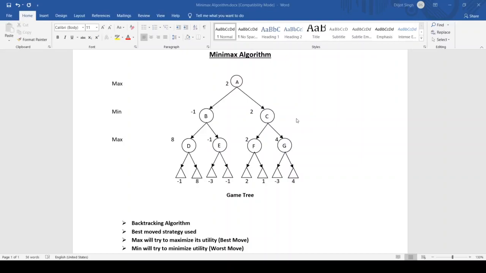So in this way, the minimax algorithm works. That is, if it goes from A to C, then F, and if it follows this path, then it is guaranteed that it will win, and its profit or share will be 2. Its utility will be 2. So this is how the minimax algorithm works. Thank you.